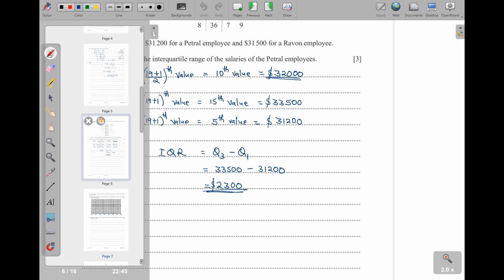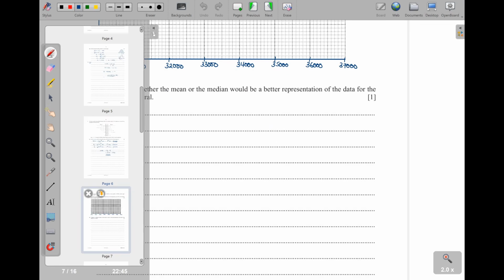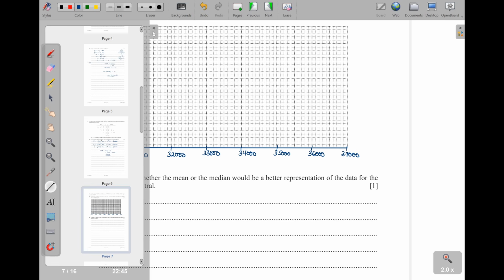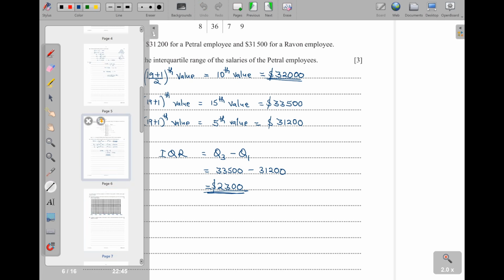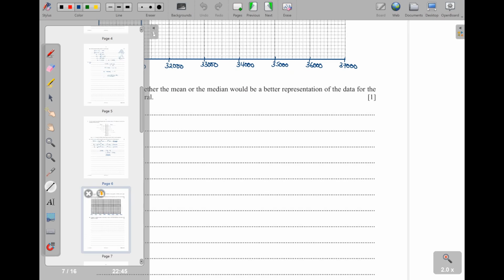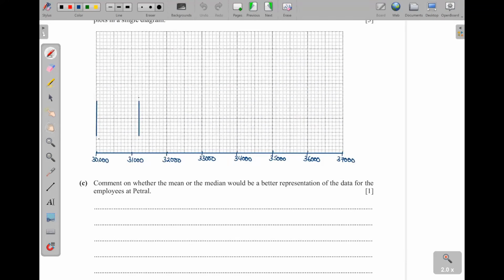Already we have calculated it here. It is 31200. Okay, so we come back this side and we look for 312. So 31, then 2, we add on the 2 boxes here. So then I'll draw a line here, just like that. Then the median for petrol, because median is the line that is within the box, okay, for the box and whisker. Median, we have gotten it as 32000. So 32, when we come back here, it's already on this line. So 32 here.